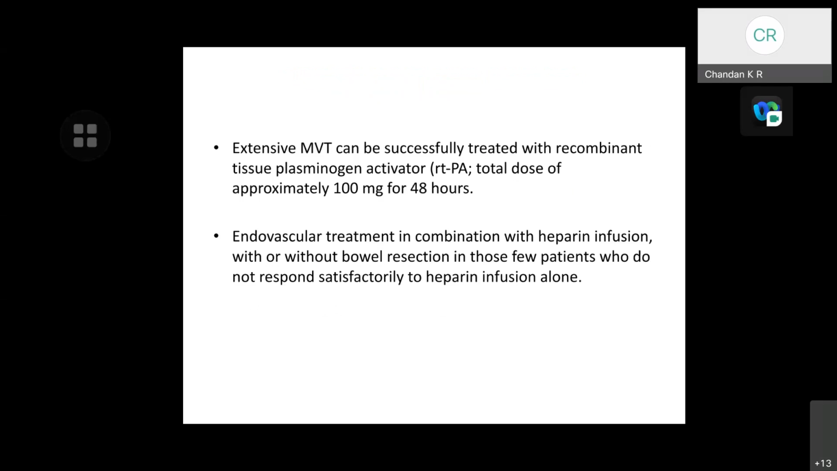Extensive mesenteric vein thrombosis can be successfully treated with recombinant tissue plasminogen activator at a dose of approximately 100 microgram for 48 hours. Endovascular treatment in combination with heparin infusion, with or without bowel resection, is used in those few patients who do not respond satisfactorily to heparin infusion alone.